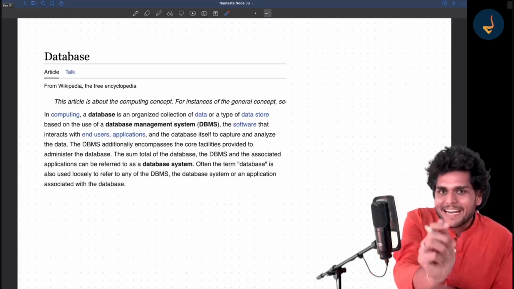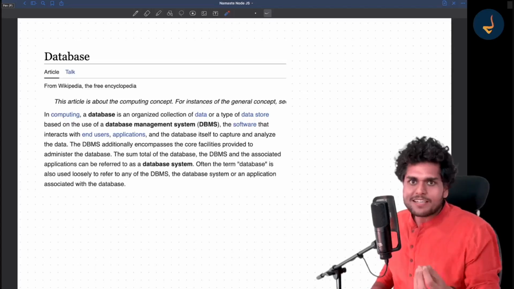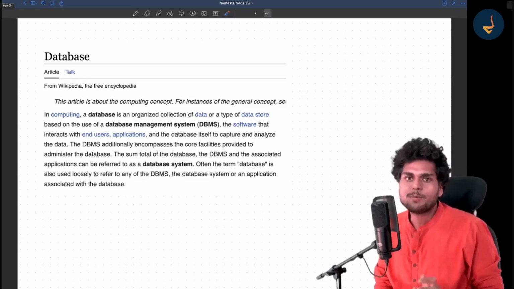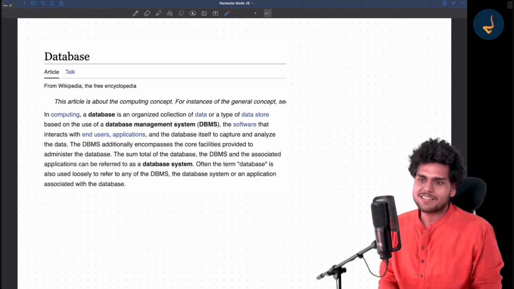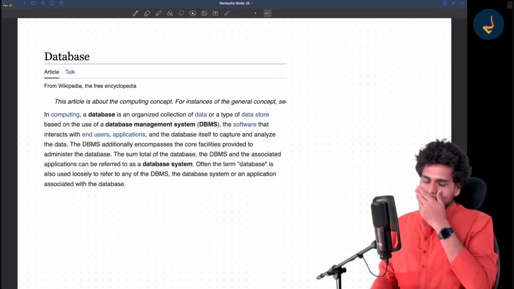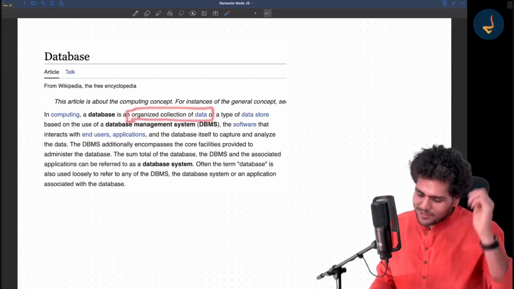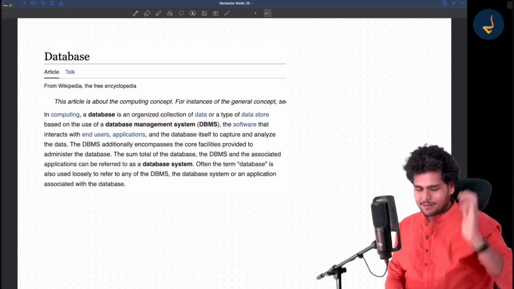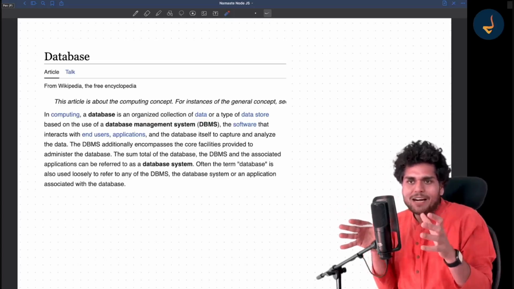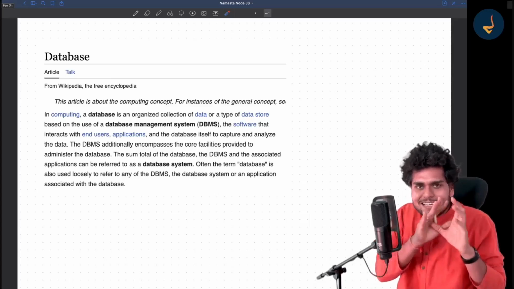But right now, let me tell you what a database is, because knowing how to explain what a database is is also a thing. If somebody asks you, you should be able to tell them what a database actually is. So let us see the actual definition. In computing, a database is an organized collection of data. The word organized is very important here. If you just keep data anywhere in any format, it does not mean it's a database.